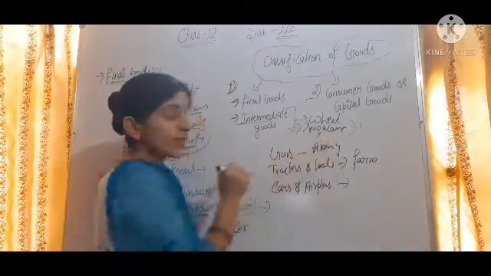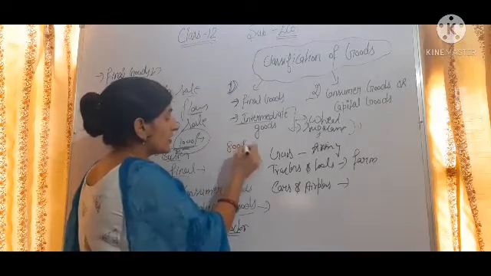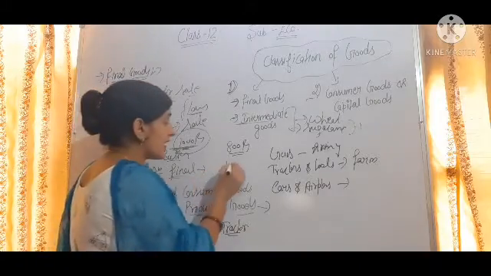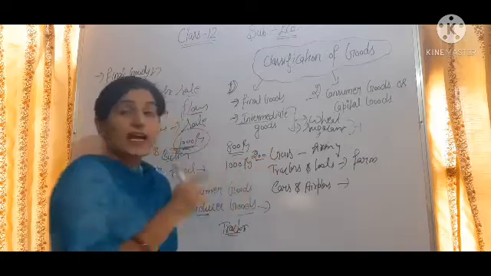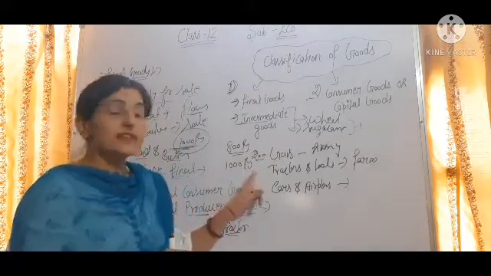For example, sugarcane is purchased by the factory for 800 rupees, and it will make the sugar and sell it for 1000 rupees. So 200 rupees is added by the industry. That value is added by the industry.